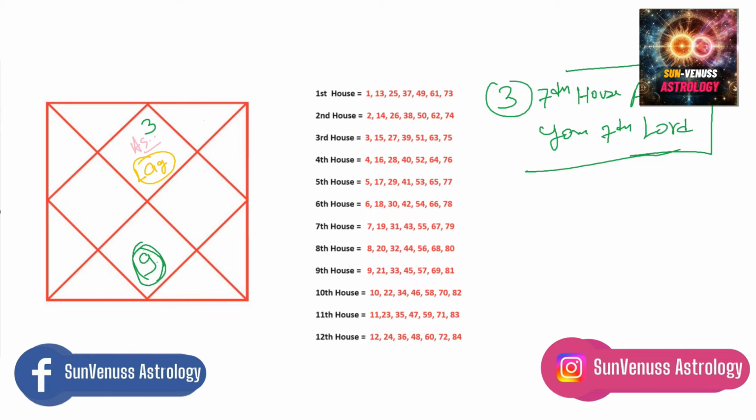Now you have to see where Jupiter is placed in your chart. Let's say you have Jupiter here in the 6th house. Now what you have to do is look 7 places away from this Jupiter, which is directly opposite. So 7 places away from Jupiter becomes the 12th house. If you count 1, 2, 3, 4, 5, 6, 7, you can see you now have to look at 12th house related years.